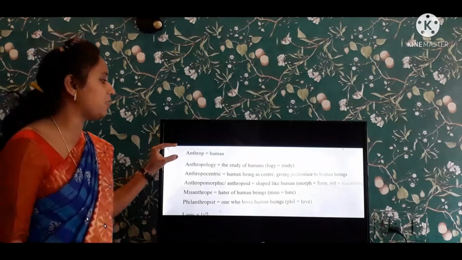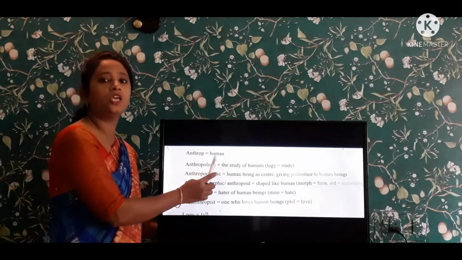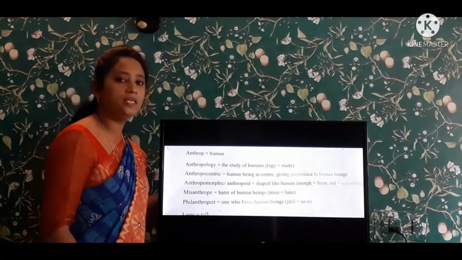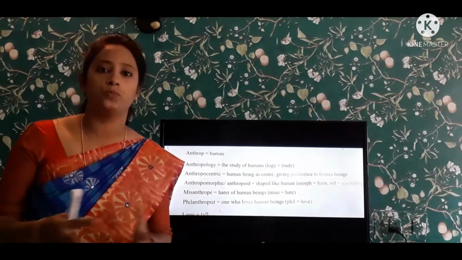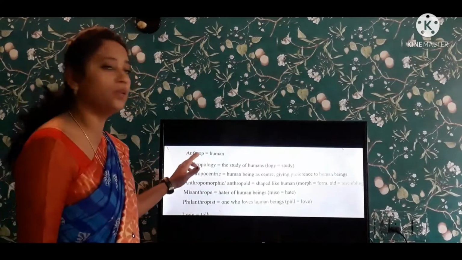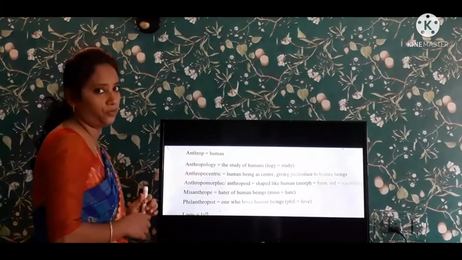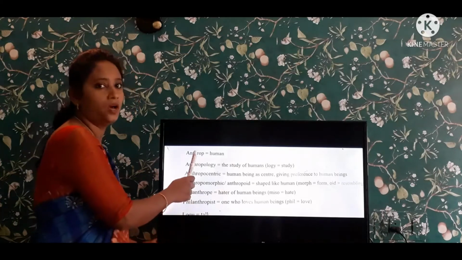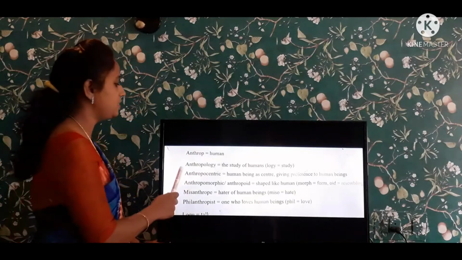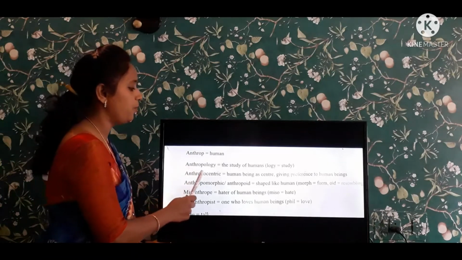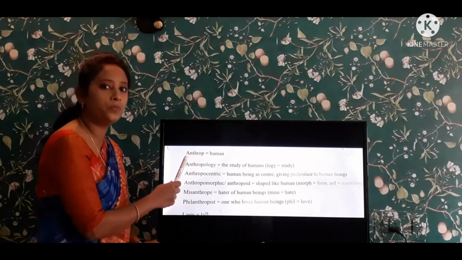Anthrop meaning is human. All the human beings are called anthropes, right? This is a root word, and all these words come from this root word. See here, the first one is anthropology. Anthrop means human, as we have already studied here, right?